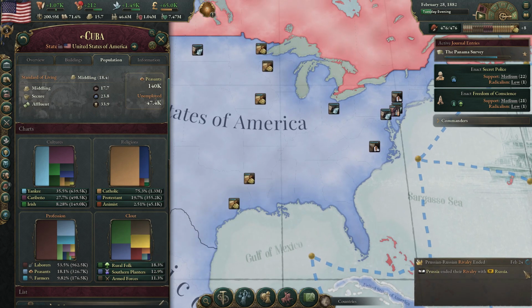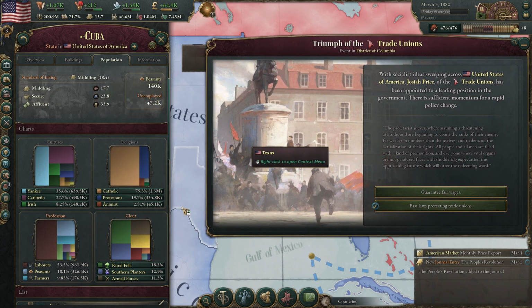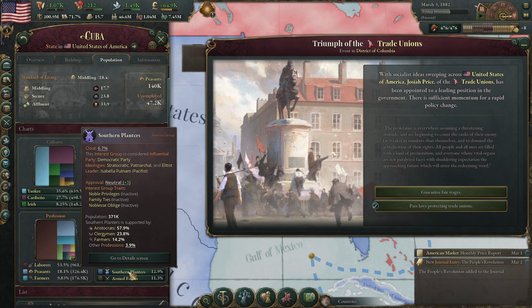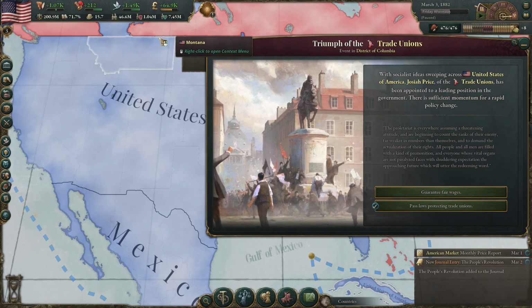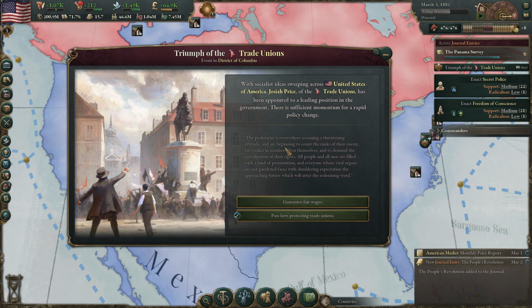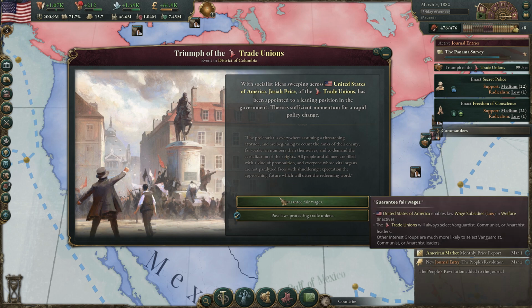Very different with the interest groups as well. Industrialists here are not dominant, and instead it's rural folk, southern planters, and the armed forces. It's a very different situation there. With socialist ideas sweeping across the United States of America, Josiah Price of the trade unions has been appointed to a leading position in the government. There is sufficient momentum for a rapid policy change. So we can guarantee fair wages, and that'll enable the law wage subsidies and welfare.